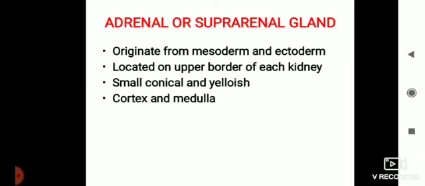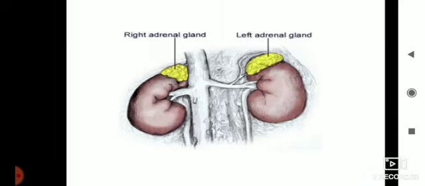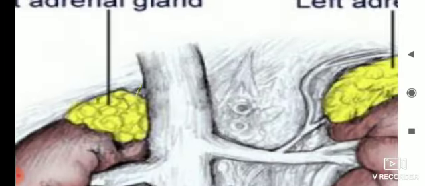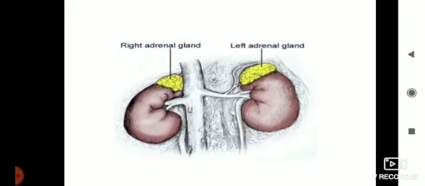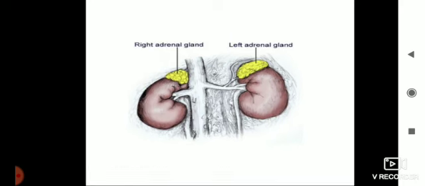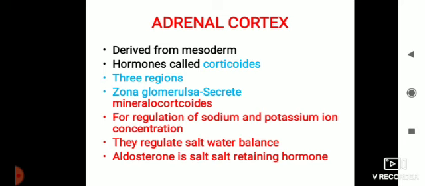Now it is small, conical and yellowish. It has two main regions, outer cortex and medulla. You can see the position. This yellowish gland is the adrenal gland. It is the suprarenal gland. It is located above the kidneys. This adrenal gland shows two regions, outer cortex and middle medulla. Cortex is derived from the mesoderm.